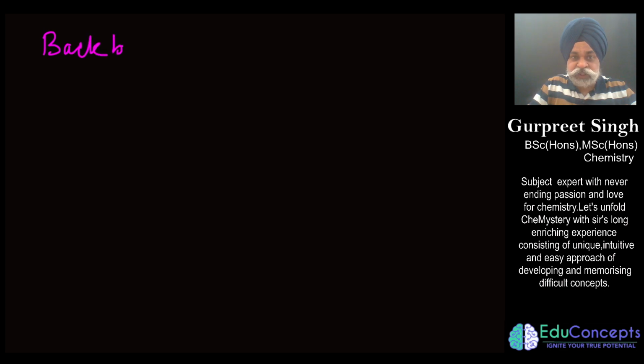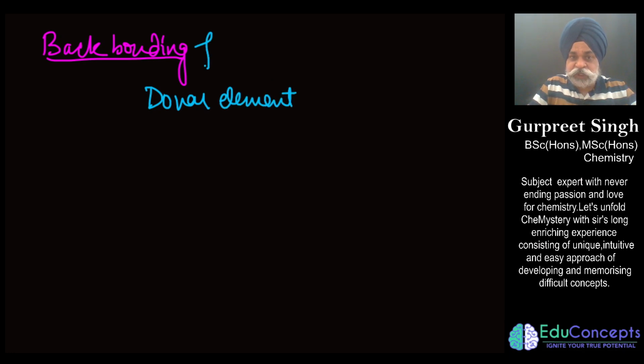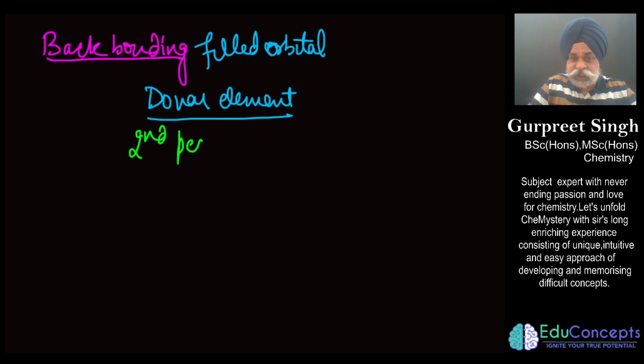So what is the feature of a back bond? Back bonding would majorly engage one donor element which would have a filled orbital, and this we shall say is a donor element, which would majorly be an element of the second period, and if I write it categorically here, it could be carbon, nitrogen, oxygen, and fluorine.